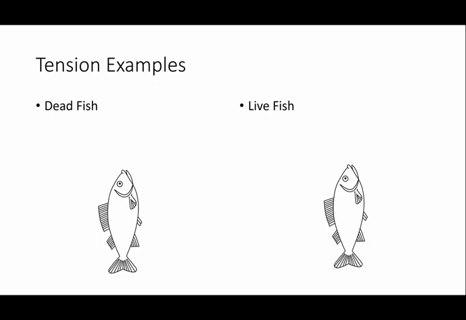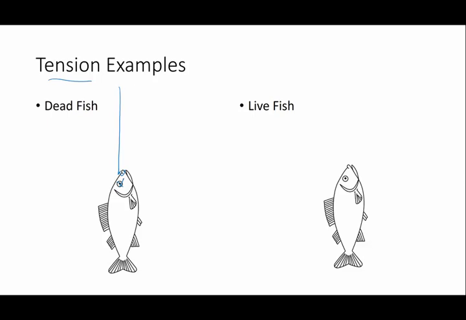So we're going to talk through a couple crazy little examples here, but I want to give you a vocabulary of situations before you start attacking the math problems having to do with tension. First off, let's talk about a dead fish. So someone goes out fishing and they have a fish that's got a hook in his mouth, and here's our little fish. Now, if this fish is dead, poor little fishy, he's just sitting there.